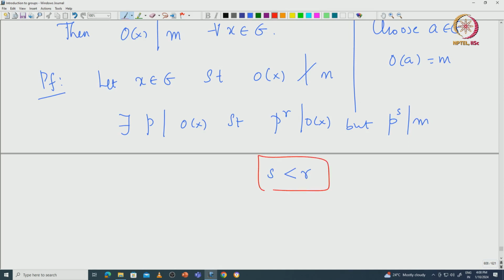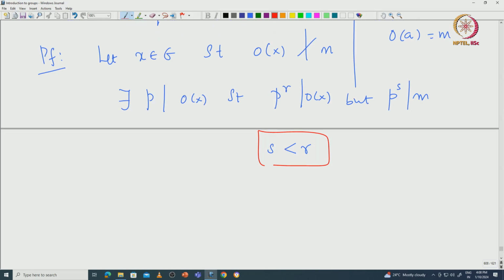So you say p power r divides the order of x, p power s divides M, and you can choose it such that s is less than r.